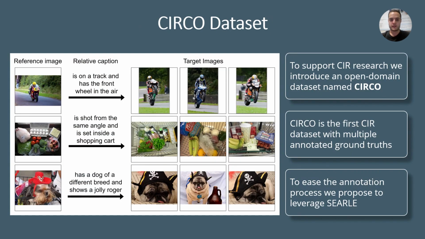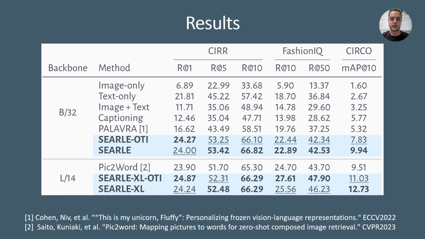To support research on composed image retrieval, we present an open domain dataset named CIRCO. CIRCO is the first dataset with multiple annotated ground truths. Thanks to the zero-shot capabilities of SERL, we can leverage it during the annotation process to reduce the number of false negatives. Let's take a look at the results.